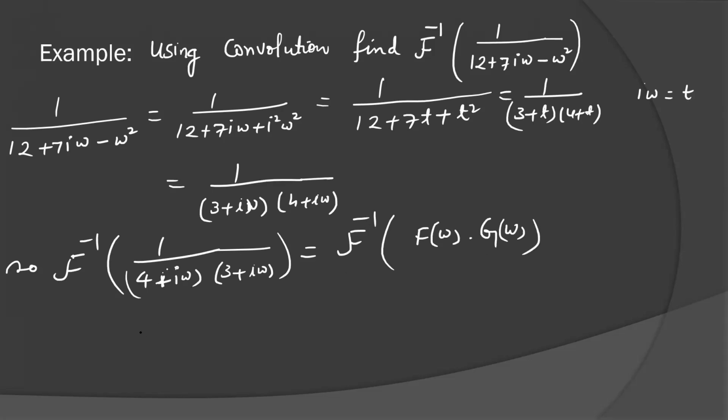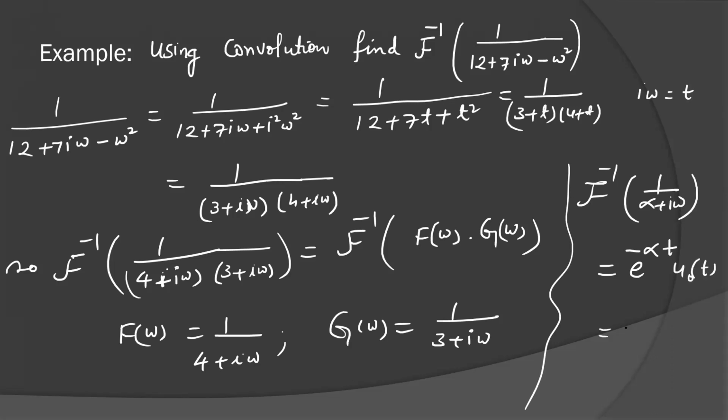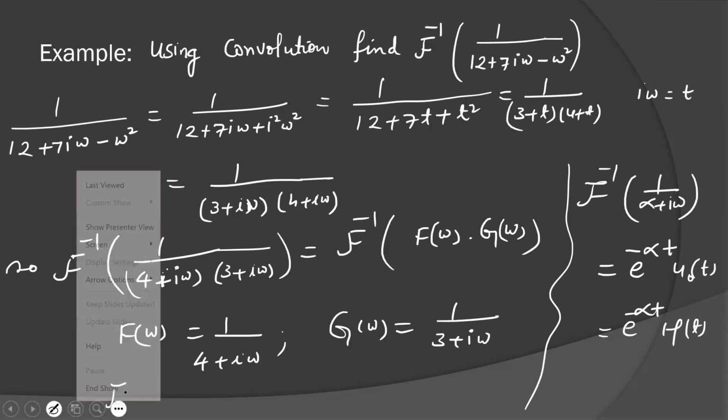If we compare, what is our F(w) here? F(w) is 1 over 4 plus iw, and what is our G(w)? G(w) is 1 over 3 plus iw. Remember the result I told you: the Fourier inverse of 1 over alpha plus iw was e to the power minus alpha t u0(t), or you can write e to the power minus alpha t h(t), the Heaviside function, because both are the same. So what will be the Fourier inverse of F here?